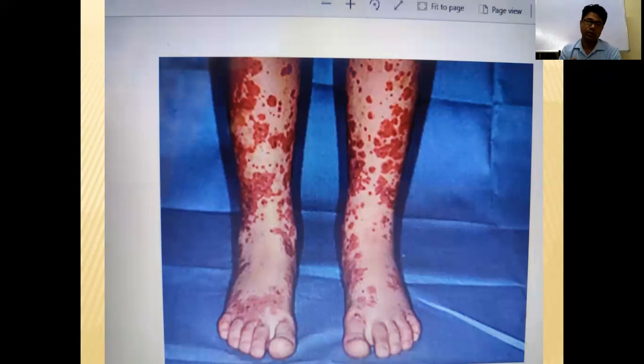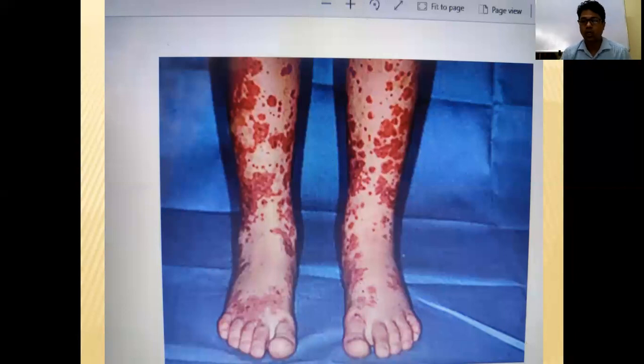So whenever you get a case of abdominal pain with rash, with or without arthritis, you will always think it may be HSP. And the purpura, or the rash, will always be below the knee. So rash below the knee with abdominal pain or joint pain is always HSP.